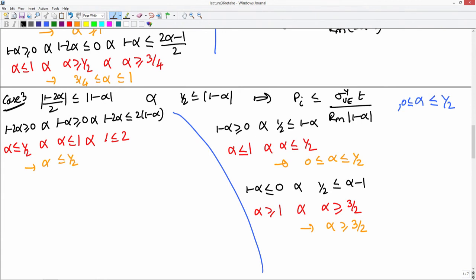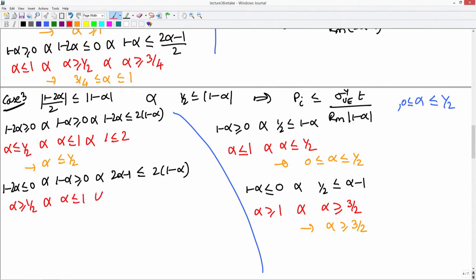Okay. Now, the second condition is, and I have alpha greater than 0, which is implied here. Okay. So, the second condition would be 1 minus 2 alpha is less than or equal to 0 and 1 minus alpha is greater than or equal to 0 and since 1 minus 2 alpha is less than 0, I will have 2 alpha minus 1 must be less than or equal to 2 times 1 minus alpha. Okay. What this will tell us is alpha must be greater than or equal to half and alpha must be less than or equal to 1 and alpha must be less than or equal to 3 by 4.